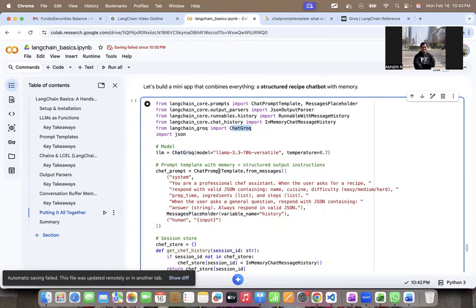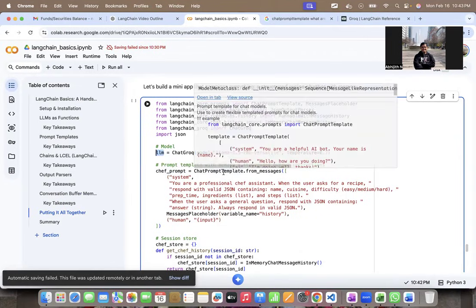So these are things which I'm going to import. And I'm going to define an object of class ChatGroq called LLM, right? And then I'm going to give a prompt called chef prompt, which is an object of class chat prompt template.